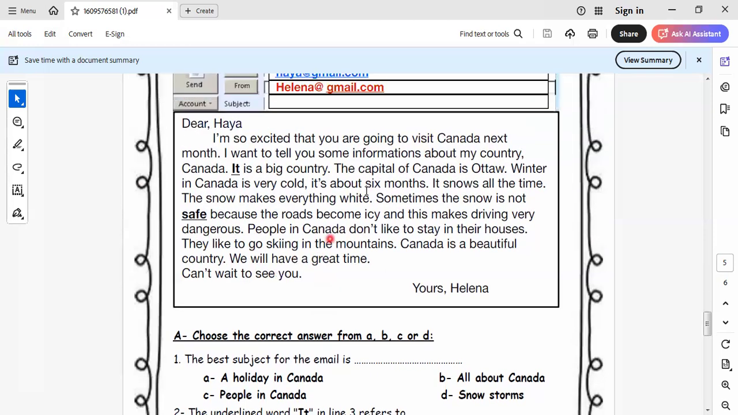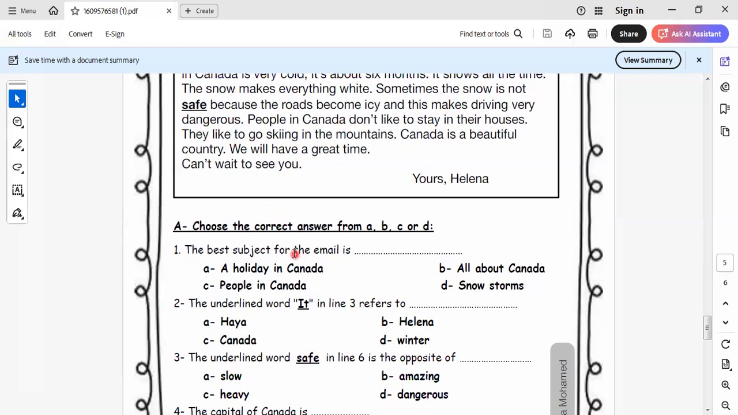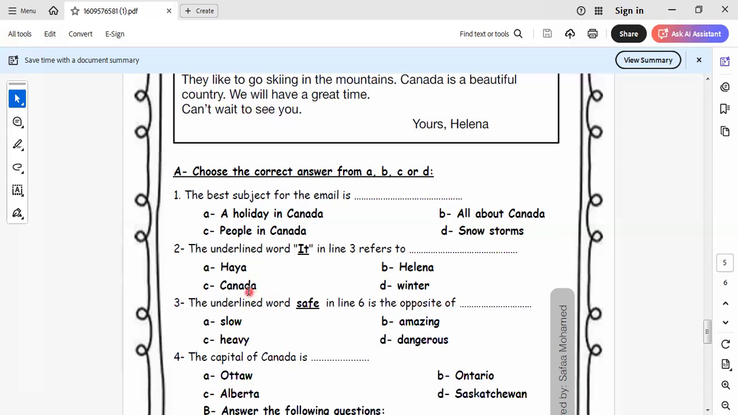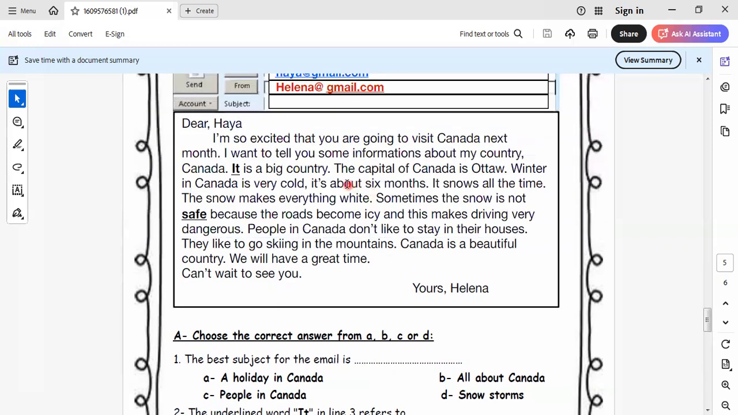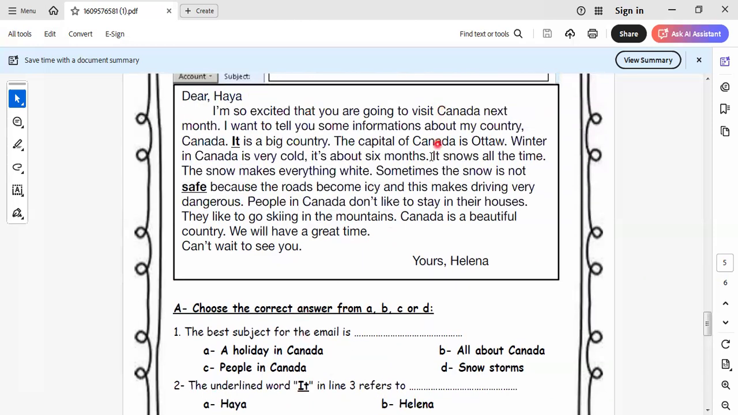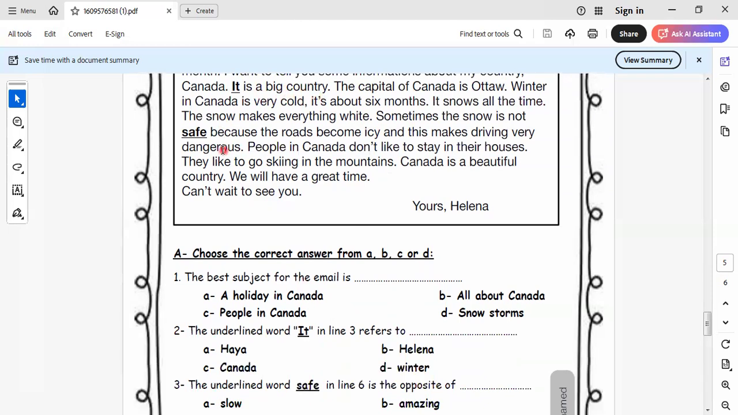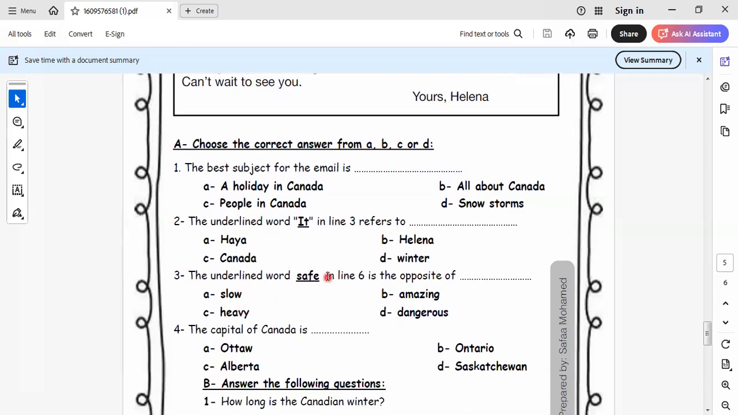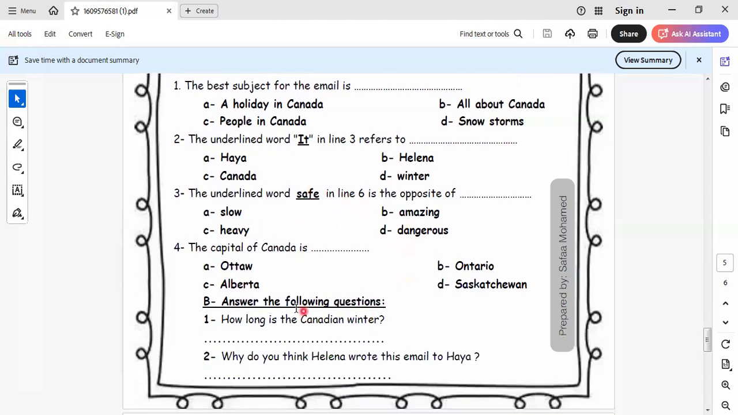Here, "it" in the third line refers to what? Haya, Canada, winter, or Helena? I think not Helena, not Haya. Why? Because the pronoun "it" is for a thing, not a person. So it refers here to Canada, as it says it's a very big country. Safe: what is the opposite of safe? The opposite of safe will be dangerous.